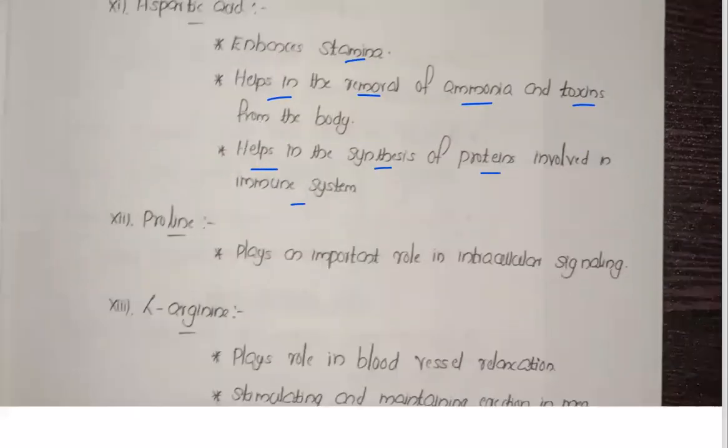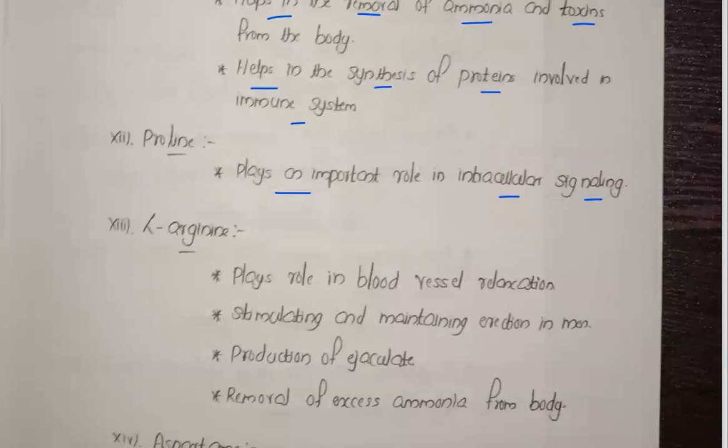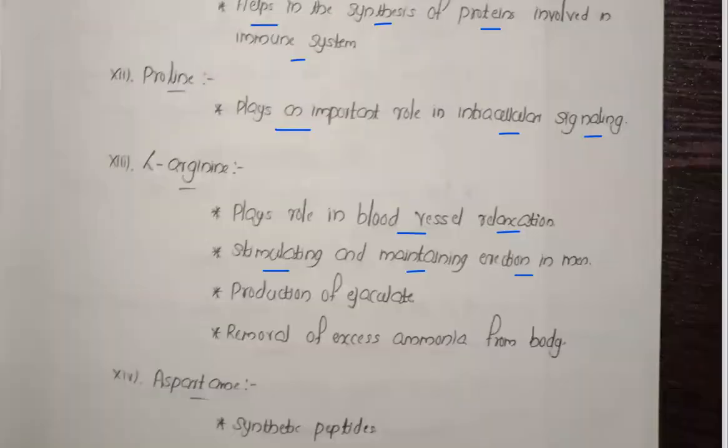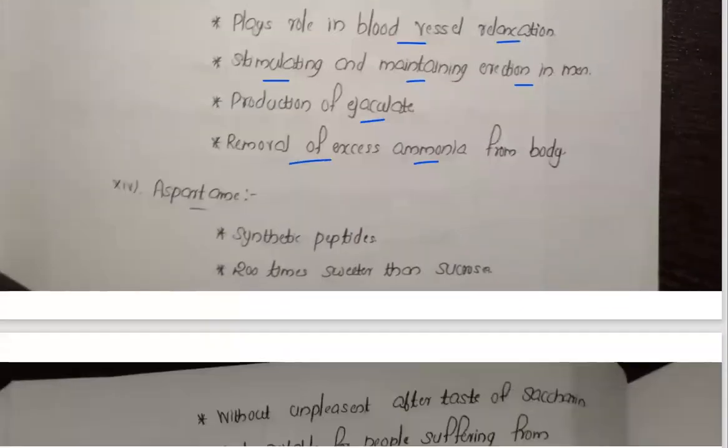Now the next one, proline. Proline plays an important role in intercellular signaling. The L-arginine, next compound, plays a role in blood vessel relaxation. It helps in the relaxation of the blood vessels. It helps in stimulating and maintaining erection in men. About the sexual arousal, and for the production of ejaculate, it helps in the production of ejaculate. It helps in the removal of excess ammonia from the body. So these are the functions of L-arginine.